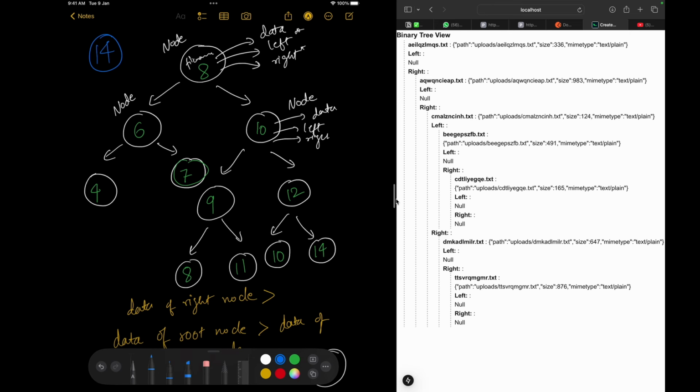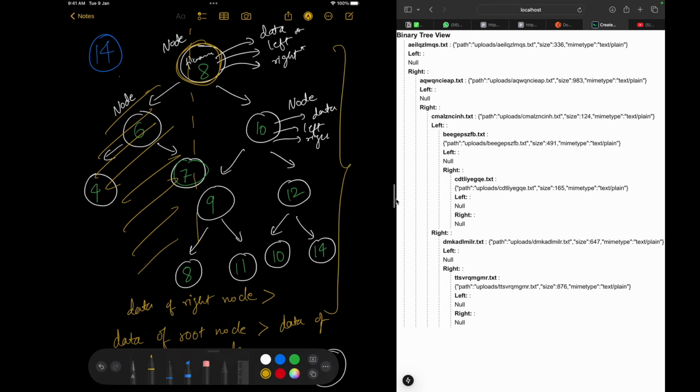So let's start from the root node. This is my root node, 8. You see whether this root node is greater than the key item that you have to find, or smaller, or is it equal? It's not equal for sure. So 14 is greater than 8. That means 14 will never lie on the left side of my tree. It has to always lie on the right hand side, because the right child will always be greater than the root node. So now this is the area that I am interested in. Let me erase some of the parts.